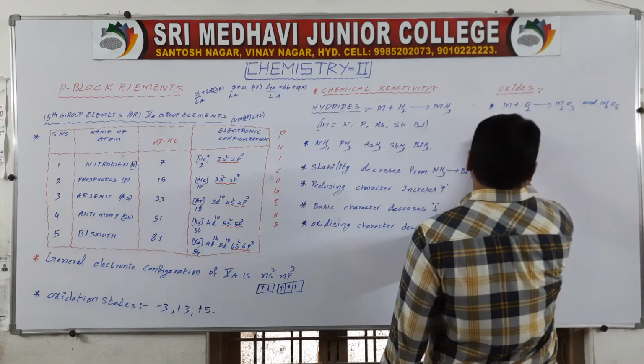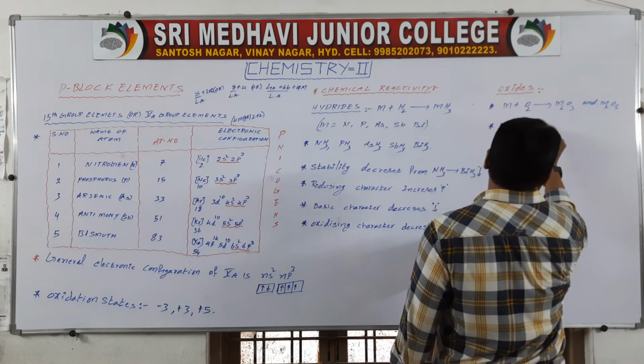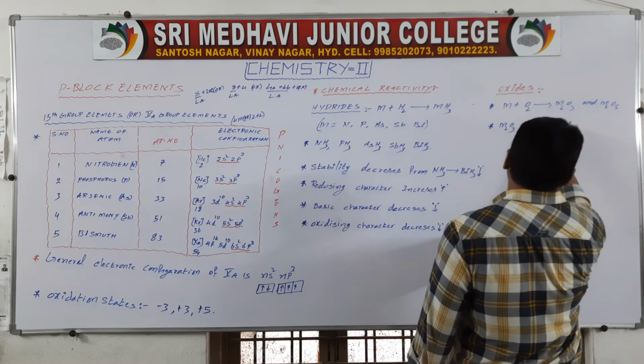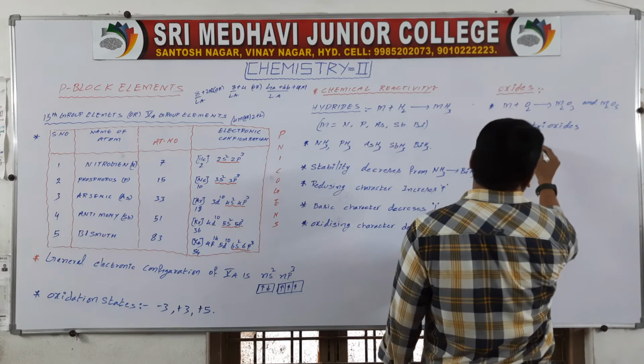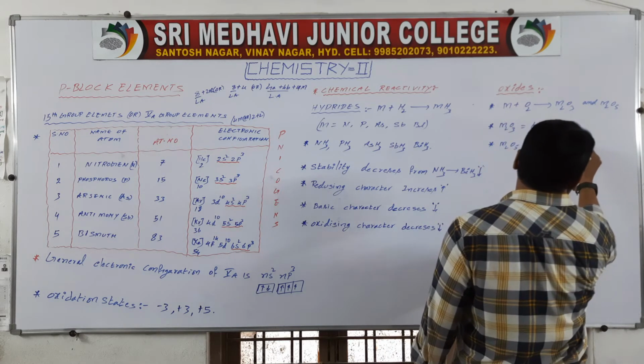Okay, M2O3 equals trioxides, M2O5 equals pentoxides.